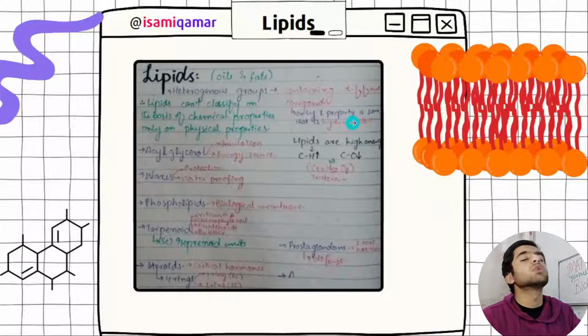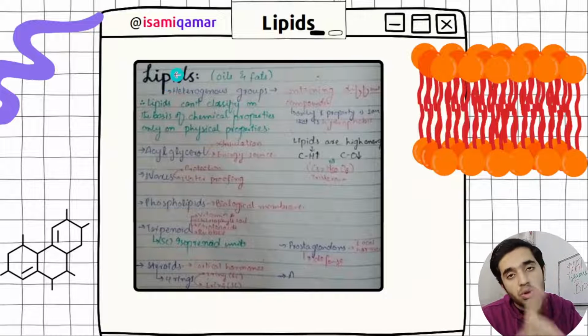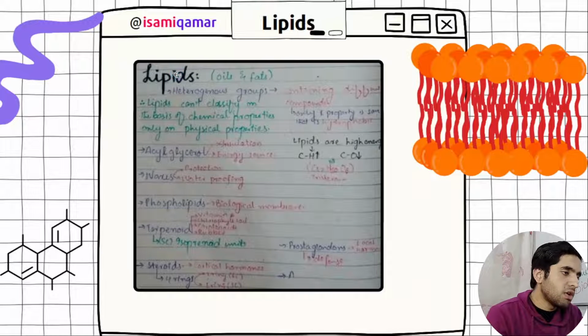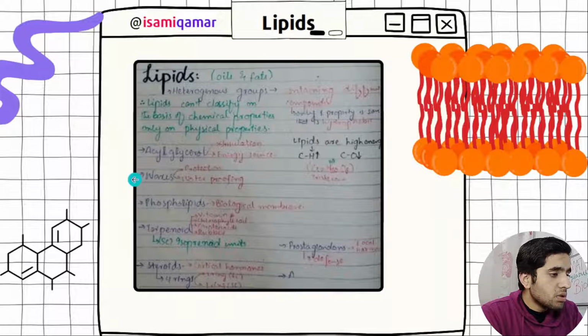In what we have included in lipids, you need to know what the basic bond in lipids is: the ester bond. We are going to discuss it shortly. This is the basic example of a lipid. Then the basic definition of lipids, and then the functions of acylglycerol, waxes, and phospholipids.